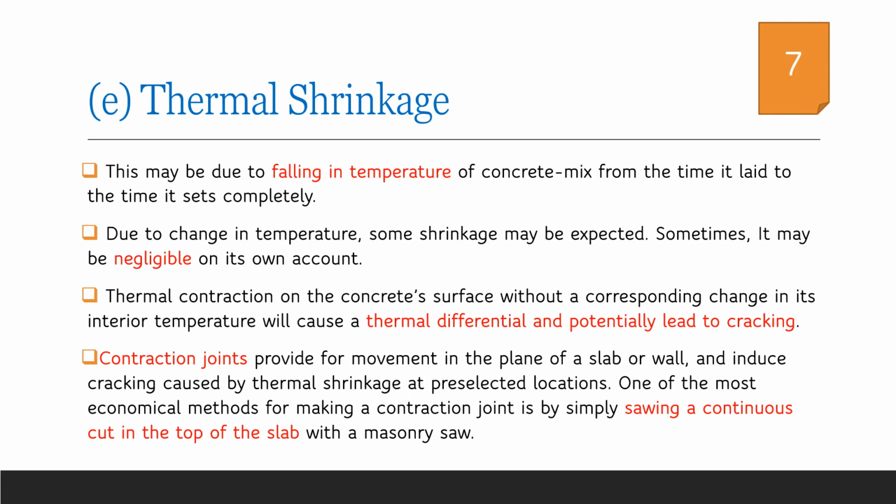What happens is that in the interior, hydration of cement occurs and the temperature will be high, whereas in the exterior part, if the atmosphere is in the frozen state, the temperature difference will be much larger and it will cause cracking. In order to avoid that, we can provide contraction joints. The simplest way of providing contraction joints is sawing a continuous cut in the top of the slab with a masonry saw.